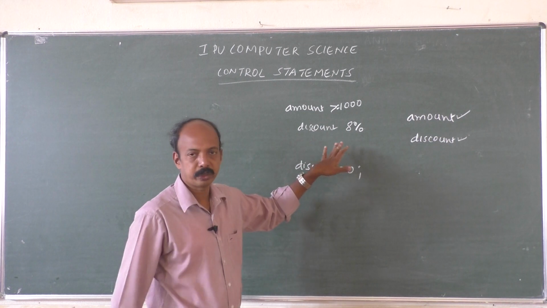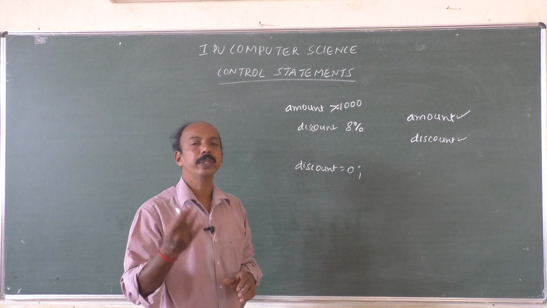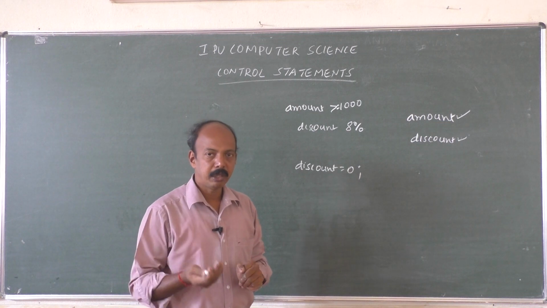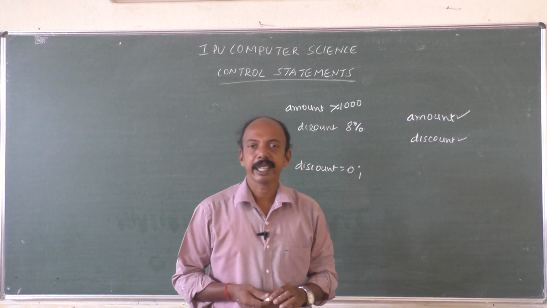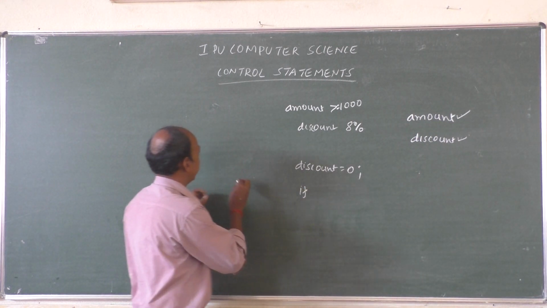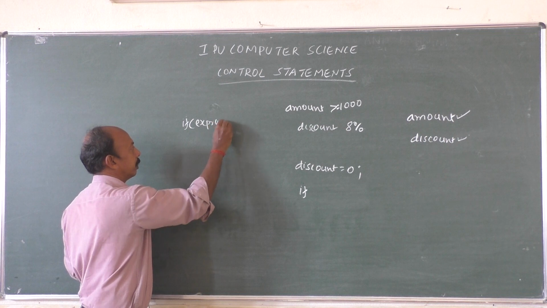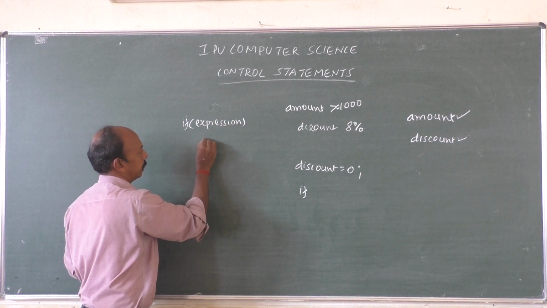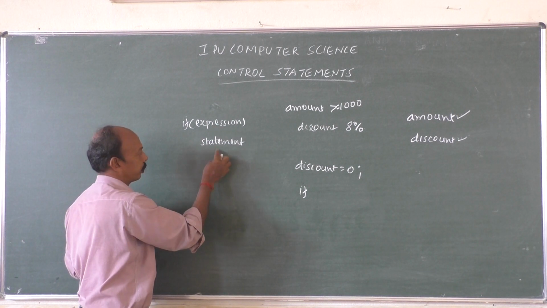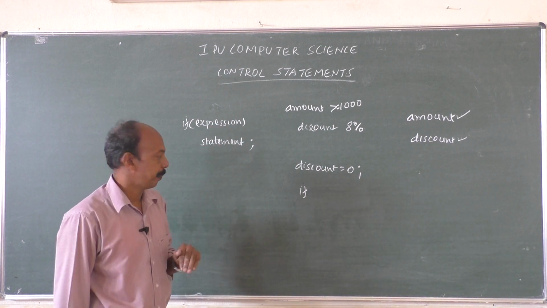Of course, the full program we are not going to write, only that part we are going to understand. Discount is equal to 0. What are we going to input here? The amount. Amount will be inputted from the keyboard. Based on the amount that we have inputted, the discount will be calculated. That's why here, let's write, it will be if expression statement. We shall write the statement below the expression. Of course, we can write it here, but we shall follow this one. It will be easy to understand.